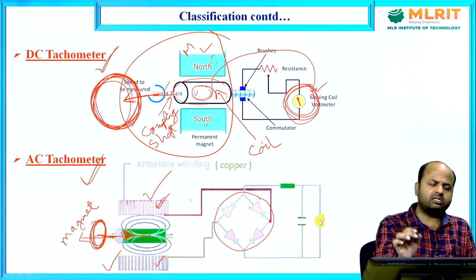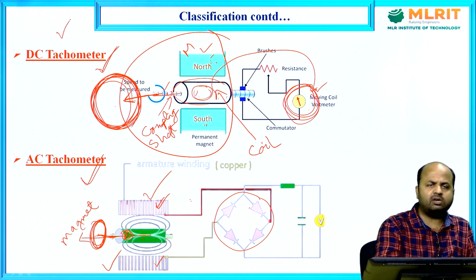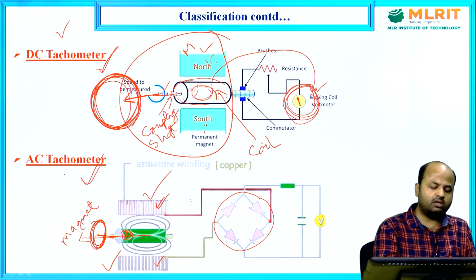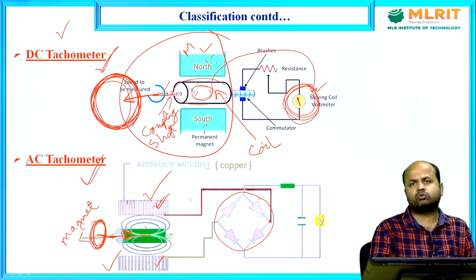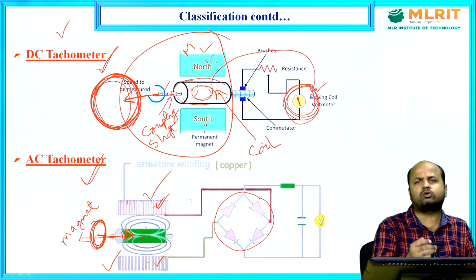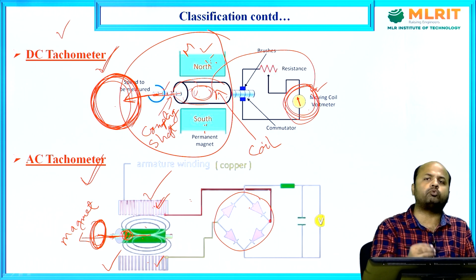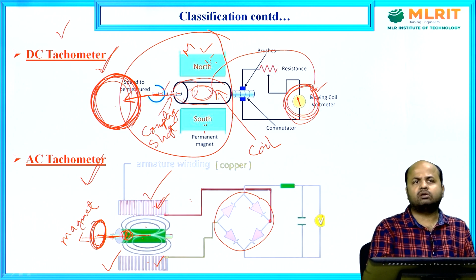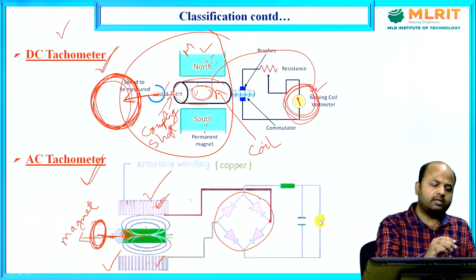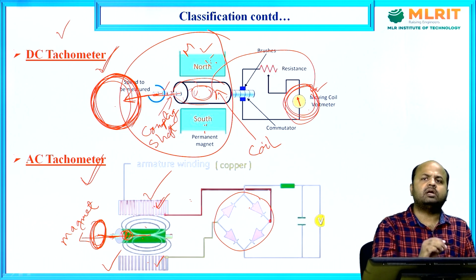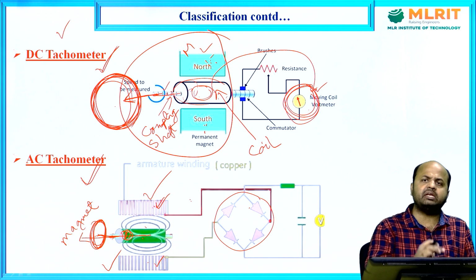So what we have seen in the DC tachometer is that the coil is rotating and the magnet is stationary. Here in the AC tachometer, the coil is stationary and the magnet is rotating. Either the magnet rotates or the coil rotates, as per the Faraday law of electromagnetic induction, there will be an induced EMF or voltage. If there is more rotation, there is more voltage. So your speed is being calibrated in terms of voltage, and that voltage will be displayed in the display for the proper reading of your device. In this way, with the help of the DC tachometer and AC tachometer, we can measure any angular speed.